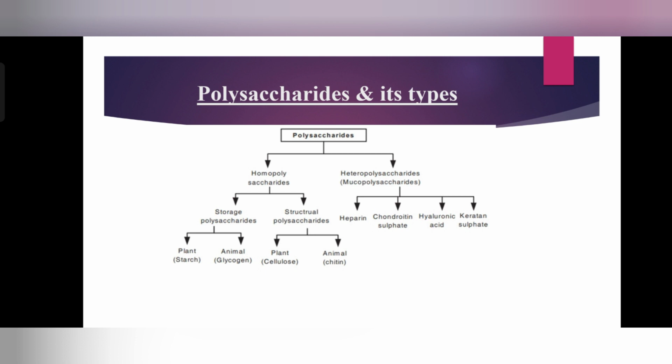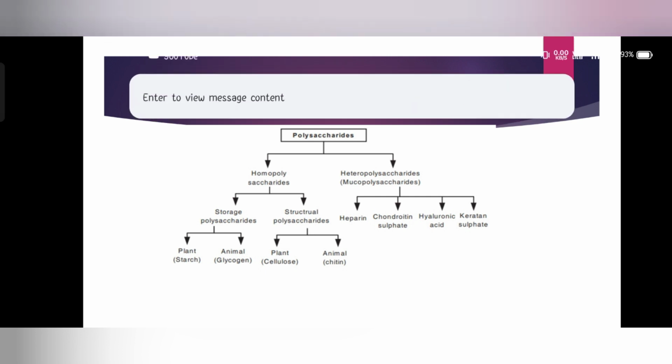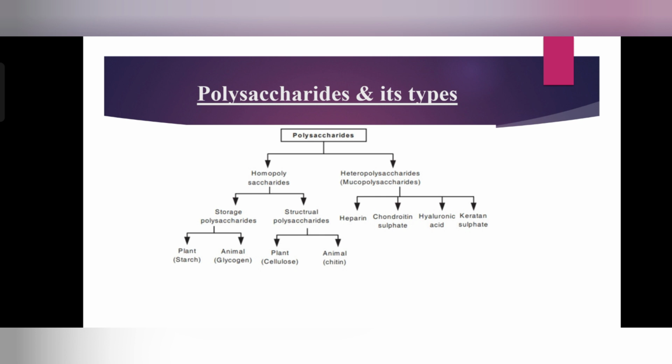Homopolysaccharides are those which contain only a single type of monomeric units, as well as heteropolysaccharides are those which contain two or more different kinds of monomeric units. Next, the homopolysaccharides. The best example of homopolysaccharide you can take is starch. Starch is a branched chain of D-glucose units.